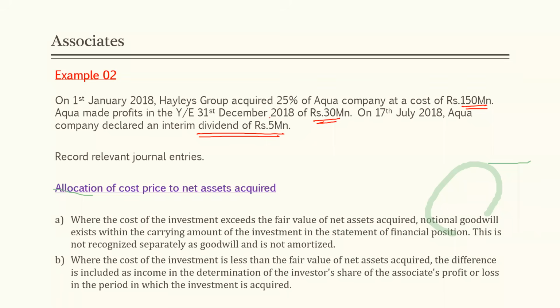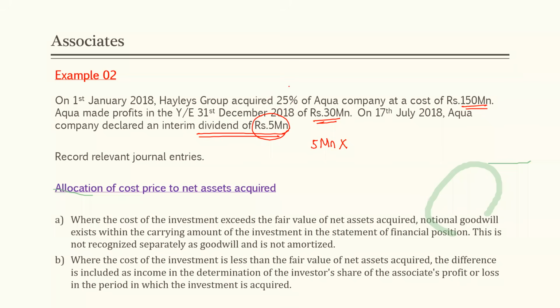Right. So here they have declared a dividend of 5 million. So how to account for this? Even though they declared a 5 million dividend, the whole 5 million is not ours.